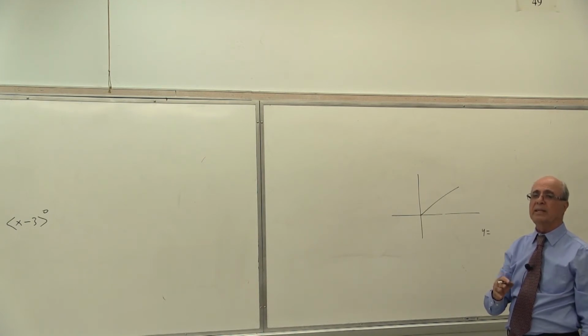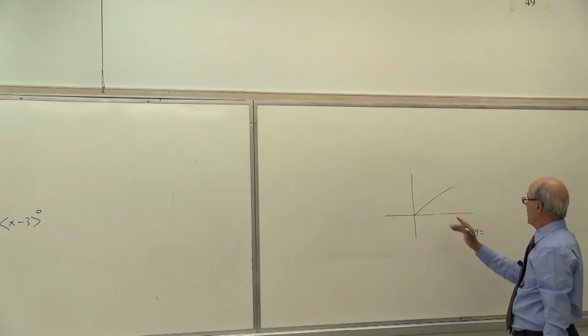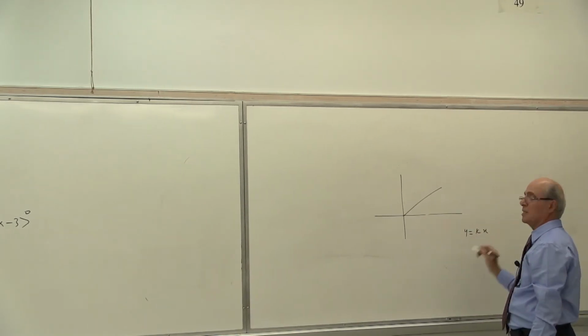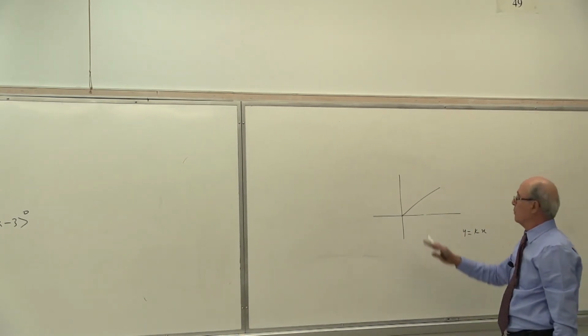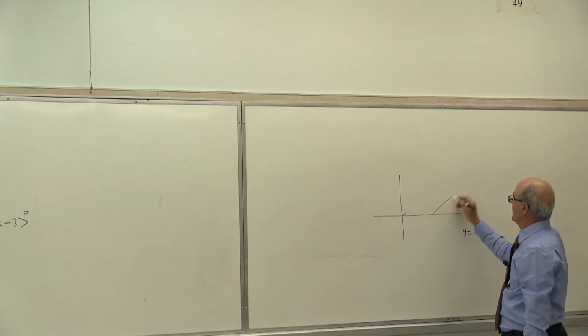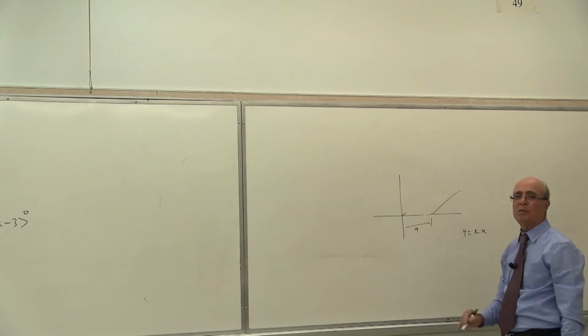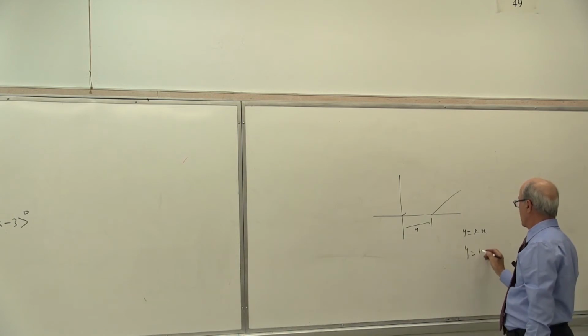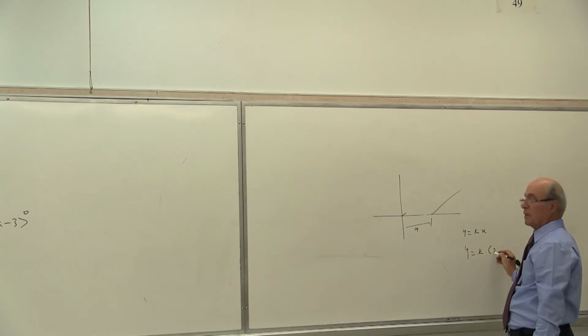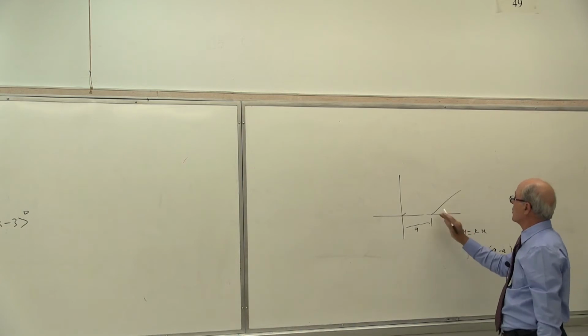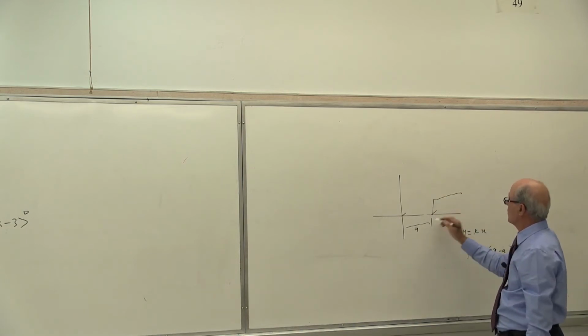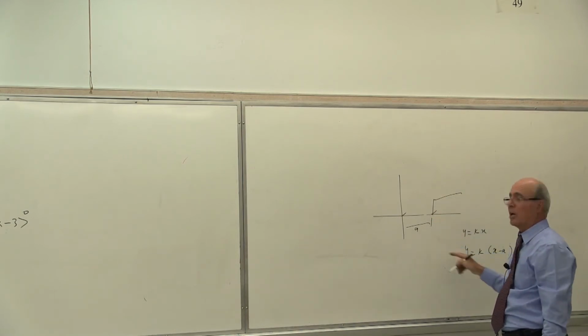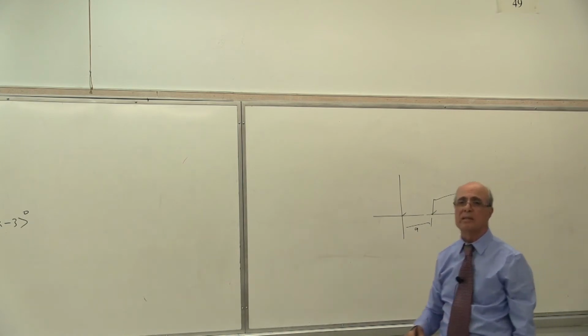Listen to me anyway. So here, this function y equal to kx. Is that correct or not? Yes? But what is this function? If this distance is a, what will be that one? You know the answer to that. Y equal to what? K times what? X minus a. So it doesn't matter whether it's a constant, a linear, or a parabola, I have to put a there. Is that correct or not? That's what we were doing.